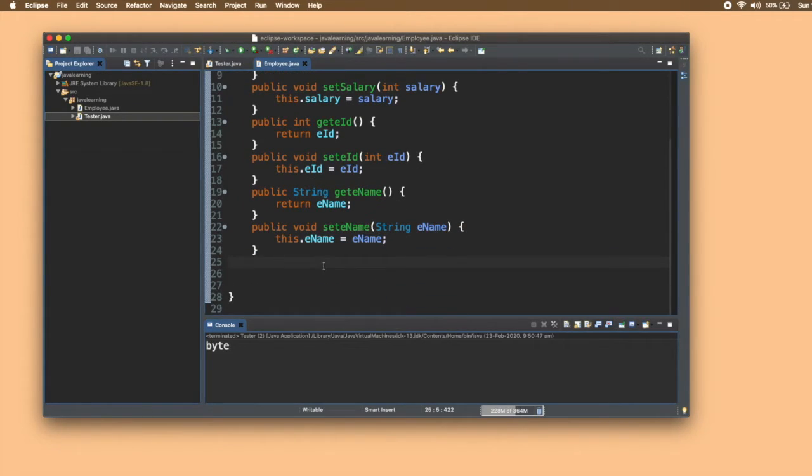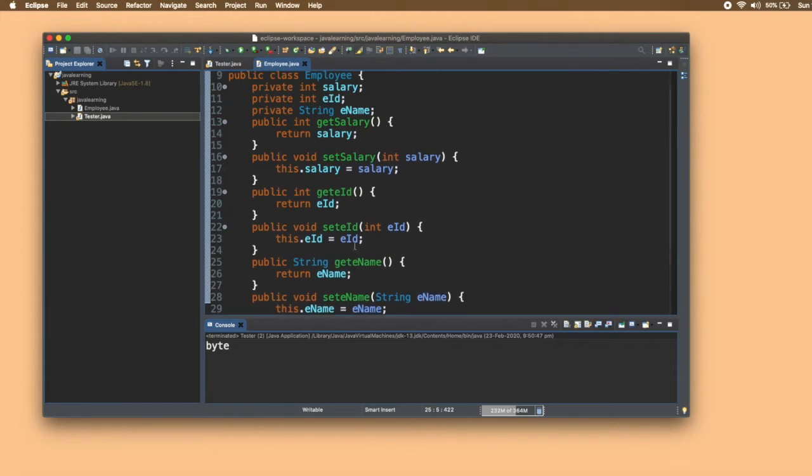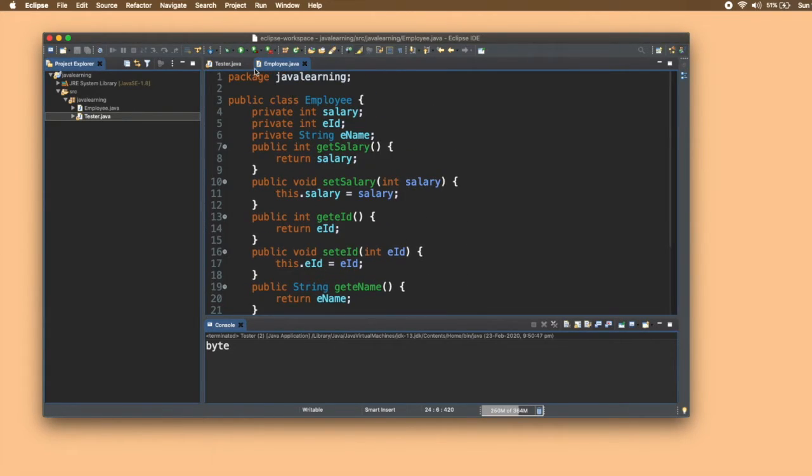Now next is the constructor. Okay, so one more thing. Suppose I want to initialize some value to salary, EID and ENAME. Now, the JVM will do the work of giving some default values. For salary it will be 0, EID it will be 0 and ENAME will be null. But what if I want some default values that must be given by me or by the company and not some null or zero values? So we can do that by using constructor.